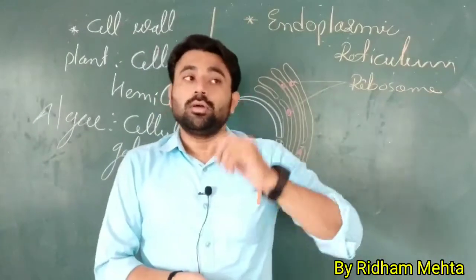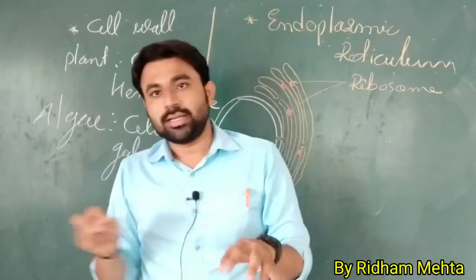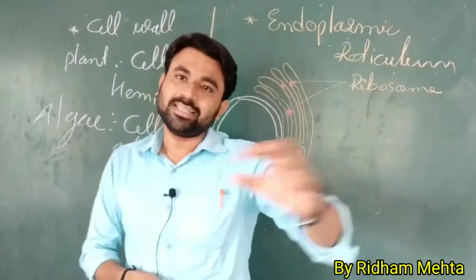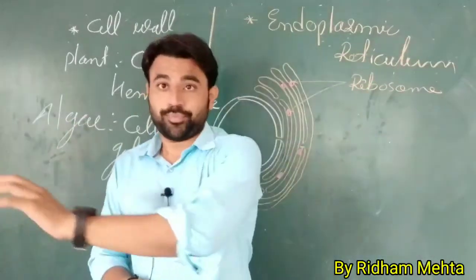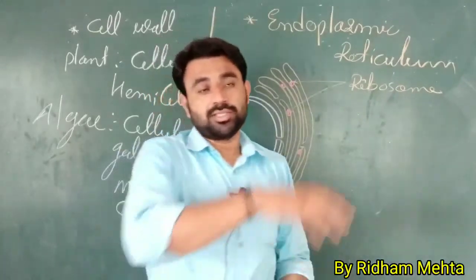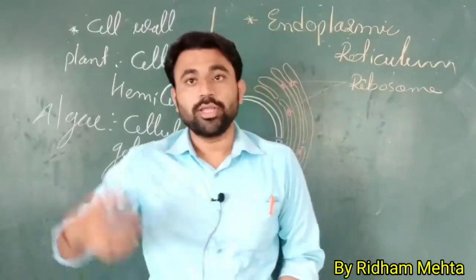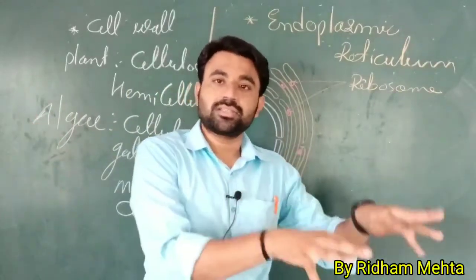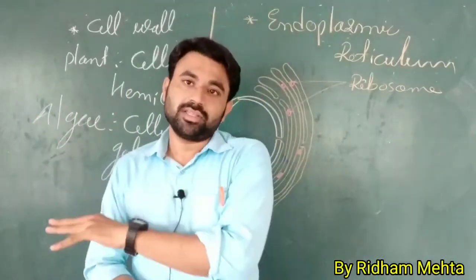So all these organelles are connected to each other and they correlate with each other. This is a series, rather a system, a functional system, in which the endoplasmic reticulum, then the Golgi body, then lysosomes and vacuoles are there. So the endoplasmic system has only these things.